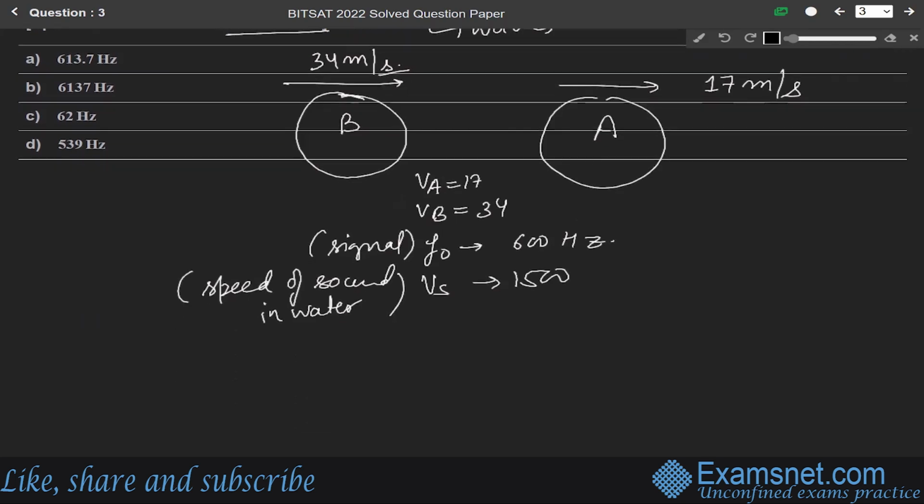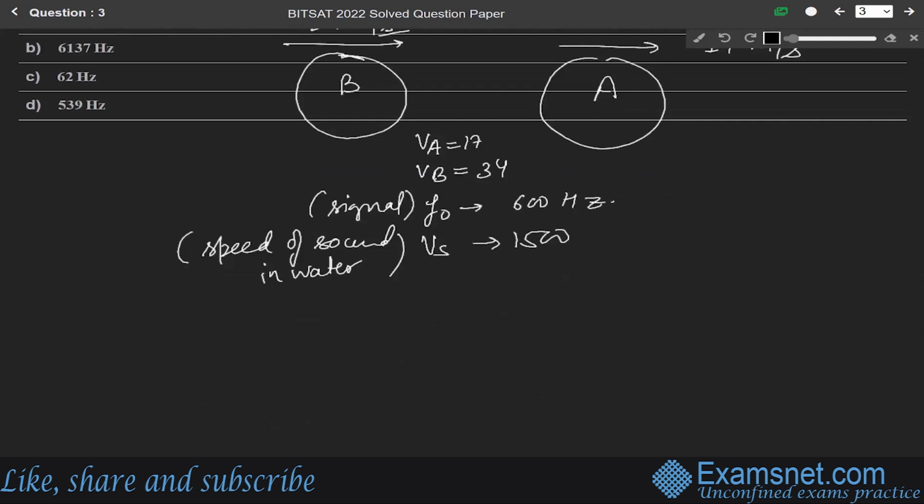So F1 means frequency received by submarine A. F1 will be equals to (Vs minus Va) over (Vs minus Vb) into F naught, speed of sound minus velocity of submarine A over speed of sound in water minus velocity of B, into F naught, the signal frequency.